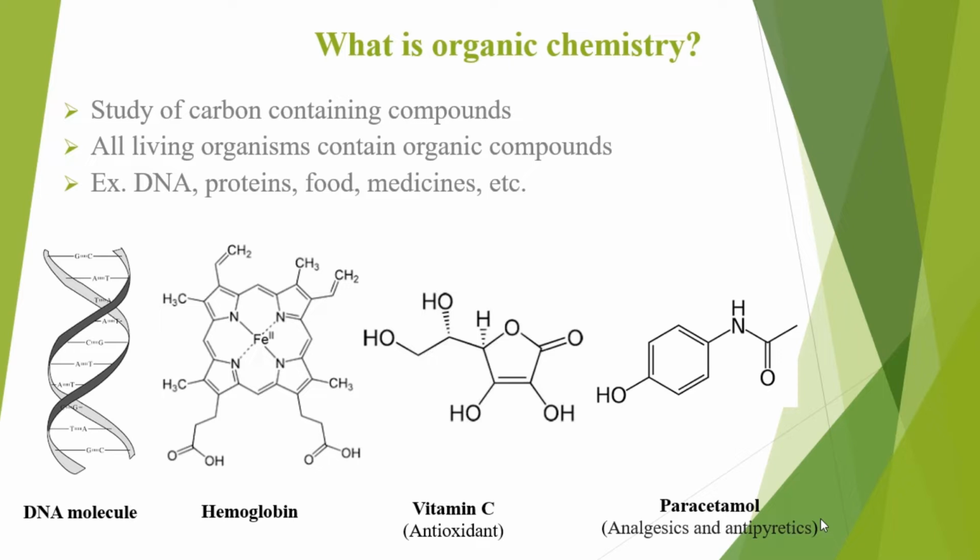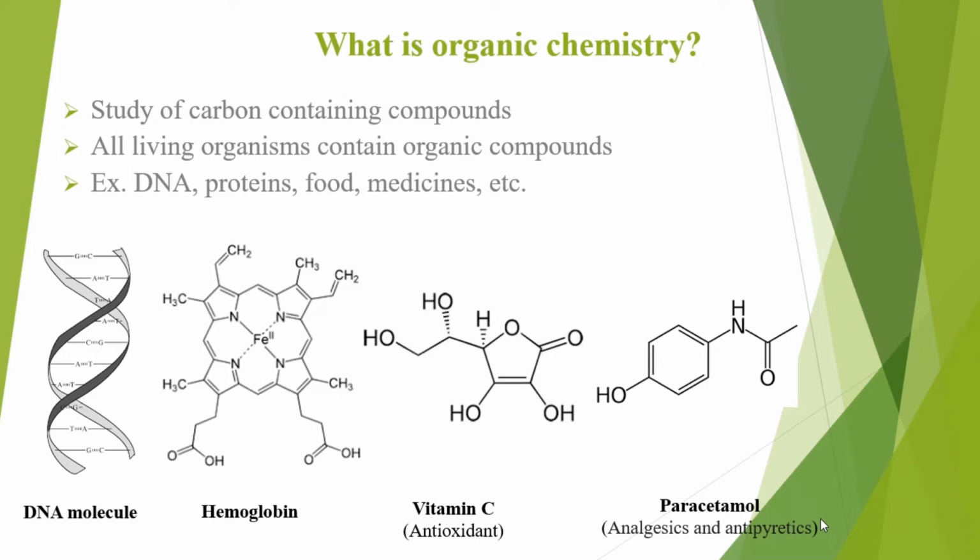carbon-containing compounds. For example, DNA, that is deoxyribonucleic acid, which is present in the human body; proteins like hemoglobin, which is present in the blood; medicines like paracetamol; or a number of pharmaceutically important molecules that contain carbon as a basic element.